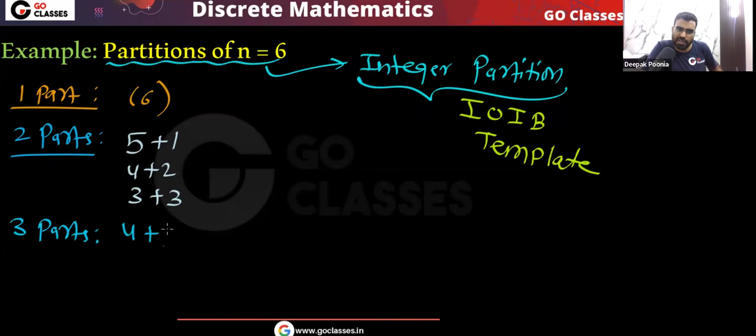Three part partition, that will be like 4 plus 1 plus 1. Or what I can do? I can do 3 plus 2 plus 1, or I can do 2 plus 2 plus 2. Nothing else is possible. How many four parts?